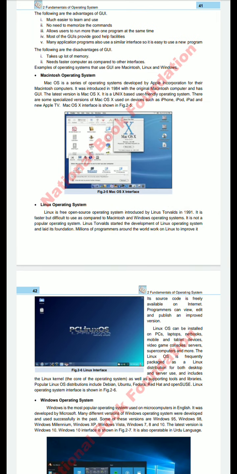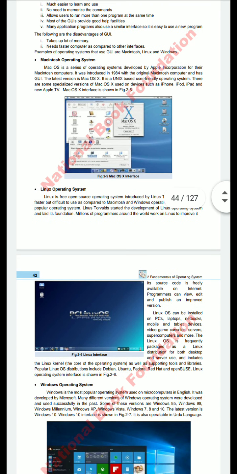Mac operating system is a series of operating systems developed by Apple Incorporated for the Macintosh computer. It was introduced in 1984. Remember that, dear student, it came with the original Macintosh computer and the GUI. The last version is Mac OS. These are the examples of the Macintosh operating system.